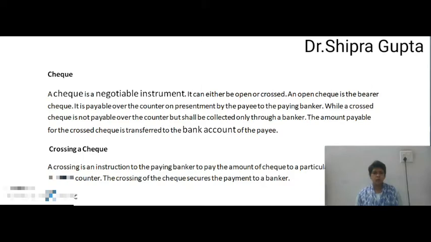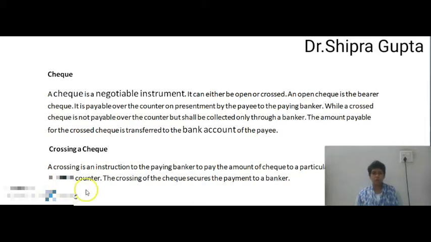Now, crossing a cheque. A crossing is an instruction to the paying banker, meaning the bank which will pay the amount of the cheque, to pay to a particular banker and not over the counter, meaning only into a bank account. The crossing of the cheque secures the payment to a banker. It means by crossing a cheque, the money is on the safer side. It's a safe manner.